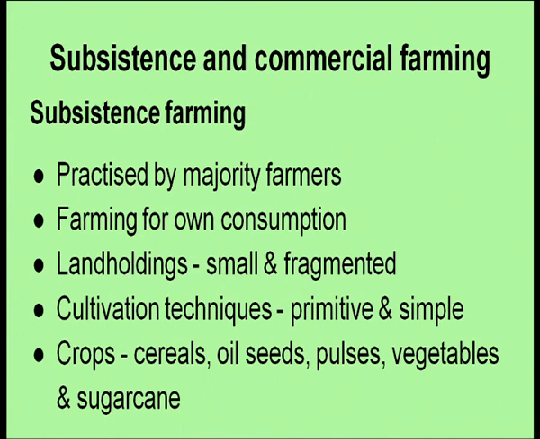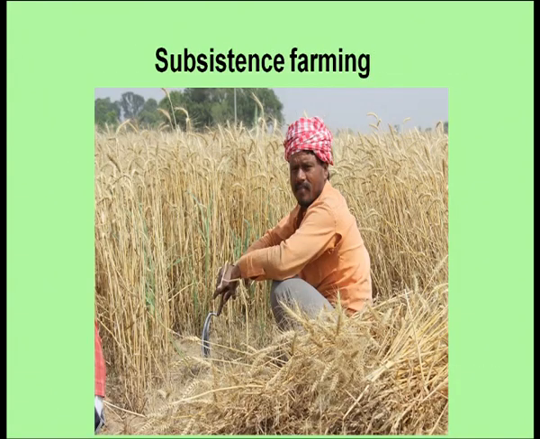The land holdings are small and fragmented, and cultivation technique is primitive and simple. So, the crops that are grown here are cereals, then oil seeds, pulses, vegetables and sugarcane, etc. This is one of the examples you can see of subsistence farming, where the farmer is harvesting the wheat crop, and this is used for the whole of the year for their own consumption.